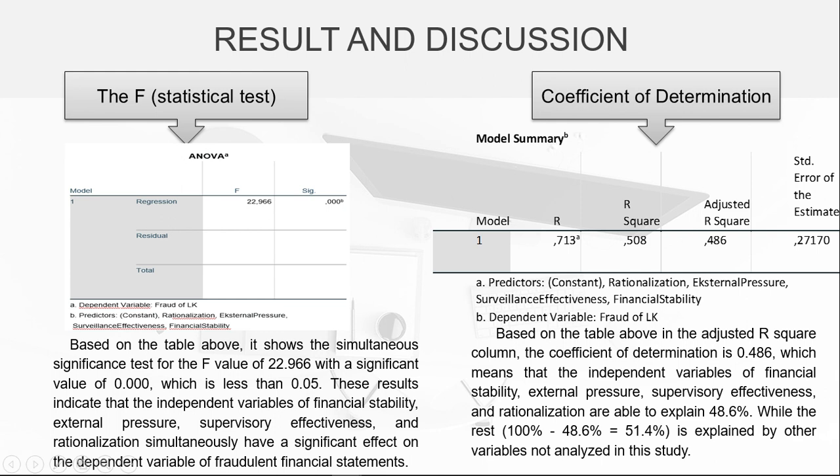Based on the table above, in the adjusted R-square column, the coefficient of determination is 0.486, which means that the independent variables of financial stability, external pressure, supervisory effectiveness, and rationalization are able to explain 48.6%, while the rest, 100% minus 48.6%, is 51.4%, is explained by other variables not analyzed in the study.